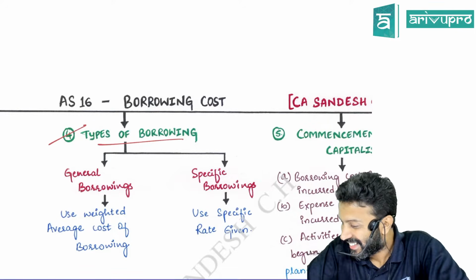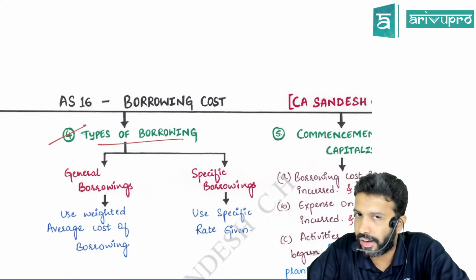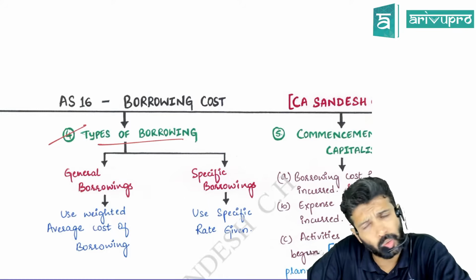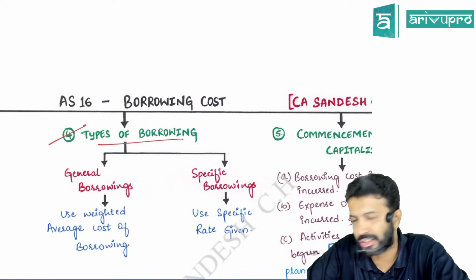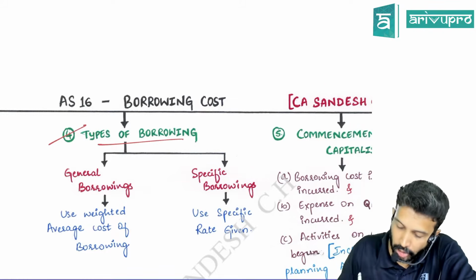All right. Yes, any plant can do it as long as it is not industry driven. The only check here is whether it is a qualifying asset or not. If it is a qualifying asset, you can capitalize. As simple as that. It is not industry driven. Okay, coming back to the component.